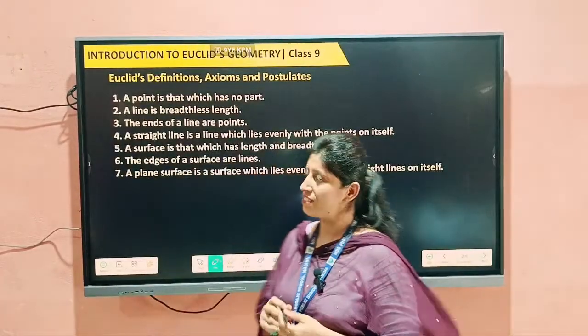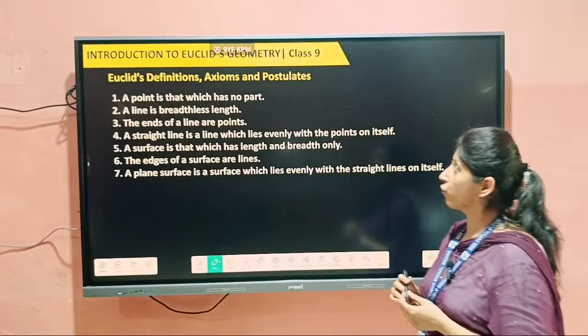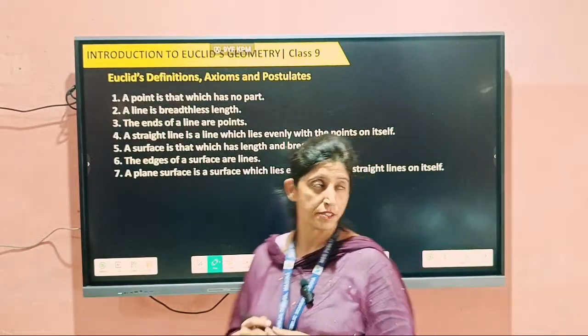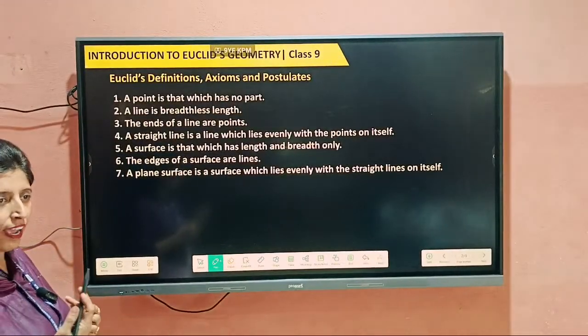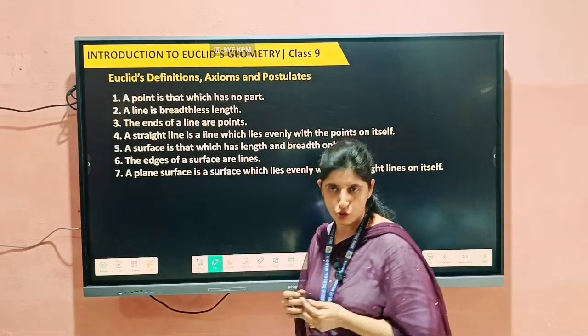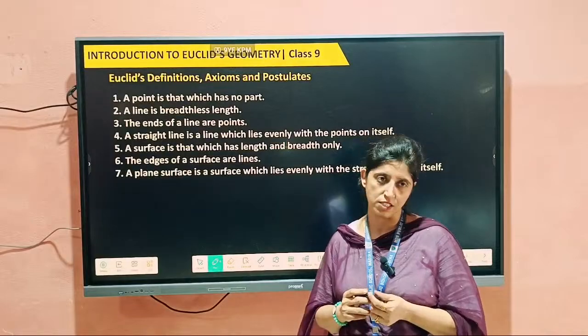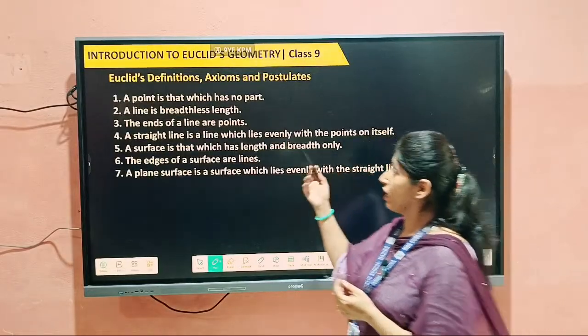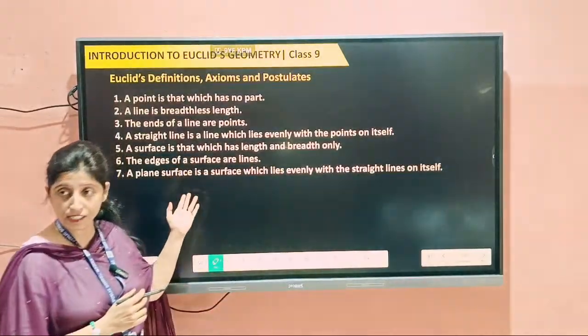Good afternoon, students. Today we will start chapter 5, Introduction to Euclid's Geometry. So, who is Euclid? Euclid is a mathematician who has given some theorems and postulates. That is given in your syllabus also, and we will discuss it today. Euclid has given so many definitions, but we will discuss some of them.